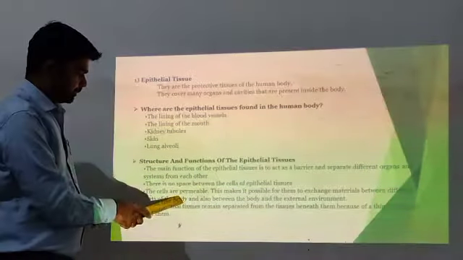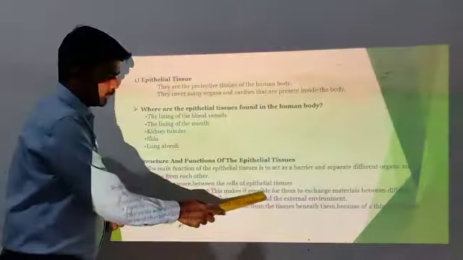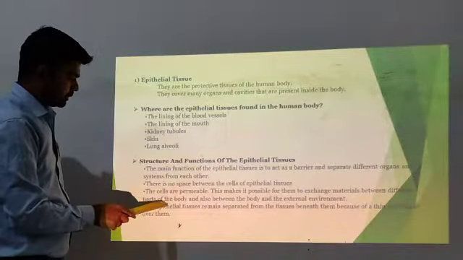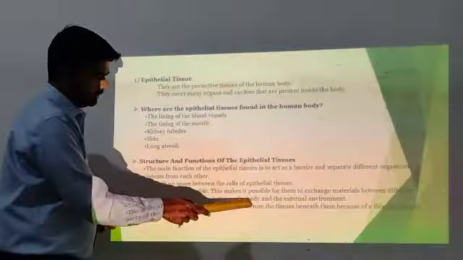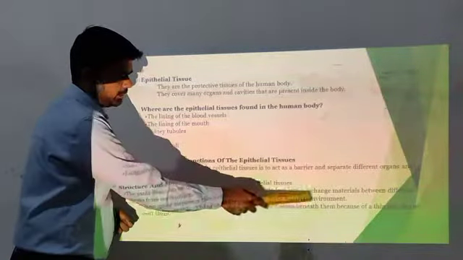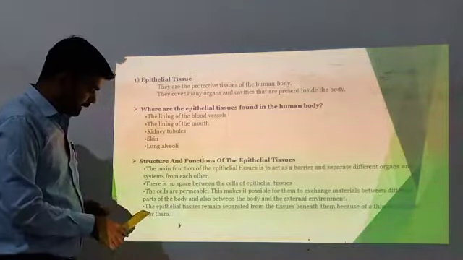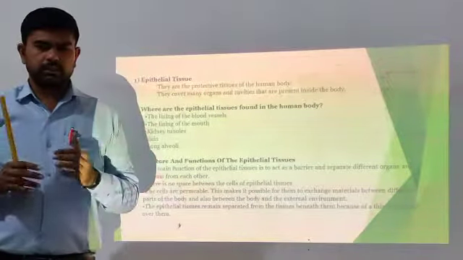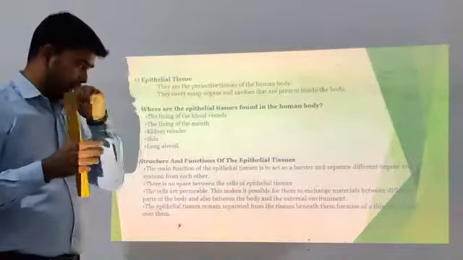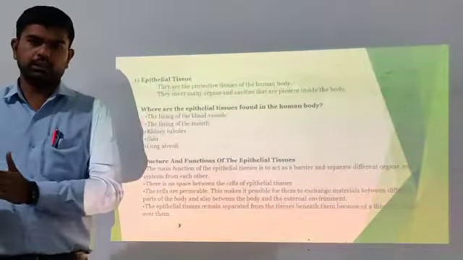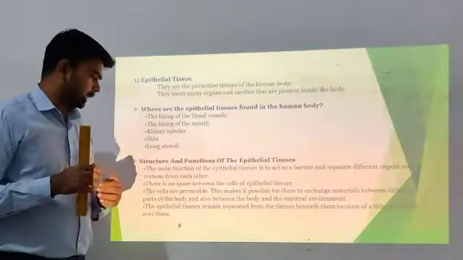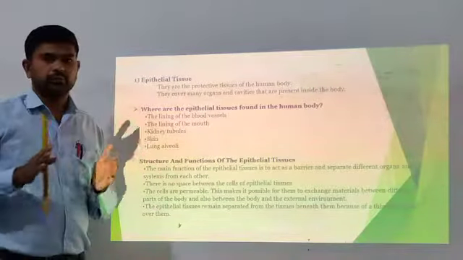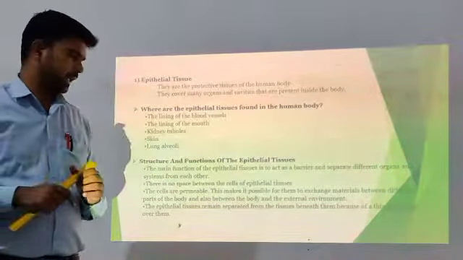The cells are permeable. This makes it possible for them to exchange materials between different parts of the body and also between the body and the external environment. What does it mean? They are permeable, meaning it is possible to exchange materials from one part of the body to another, and we can adjust with our external environment.